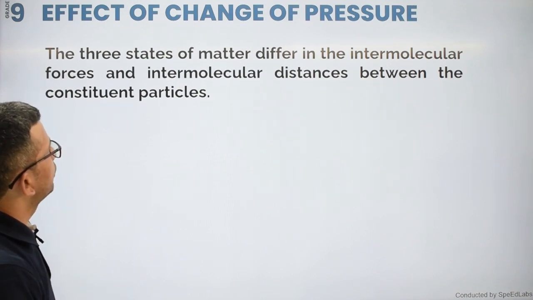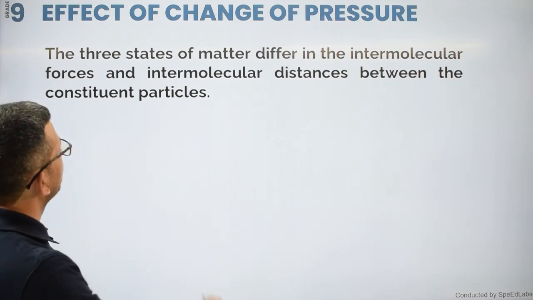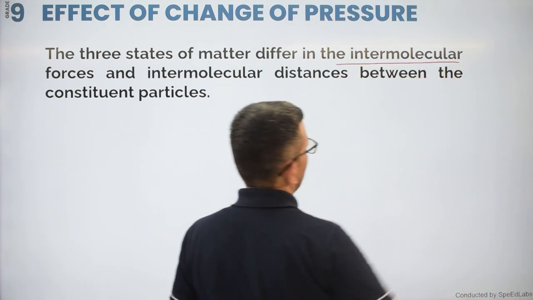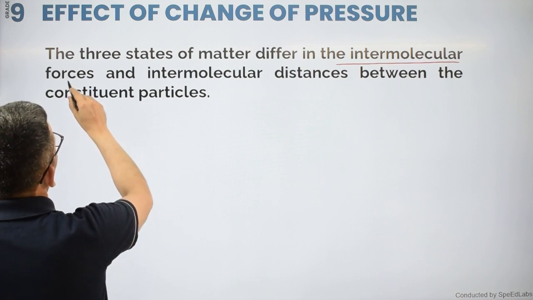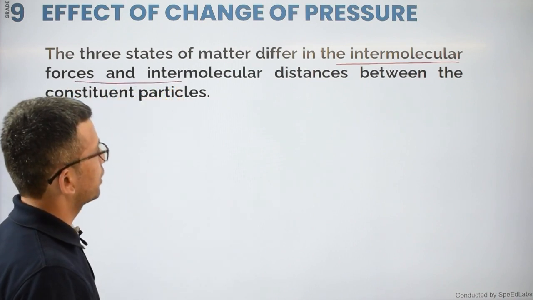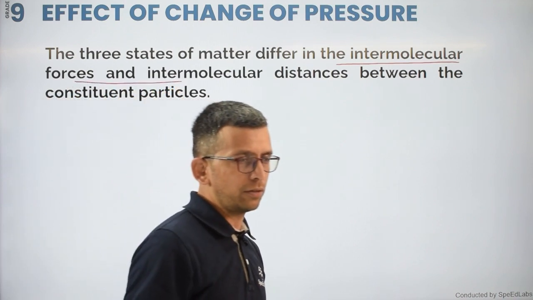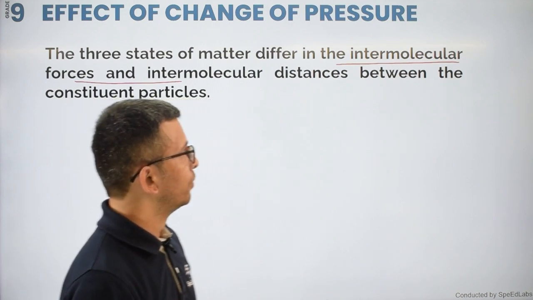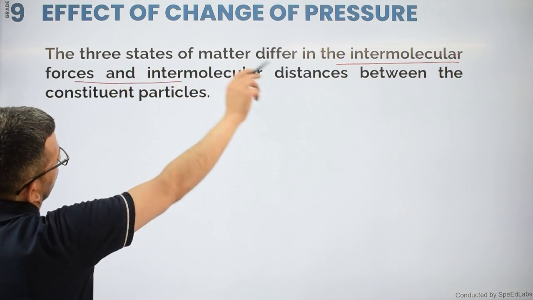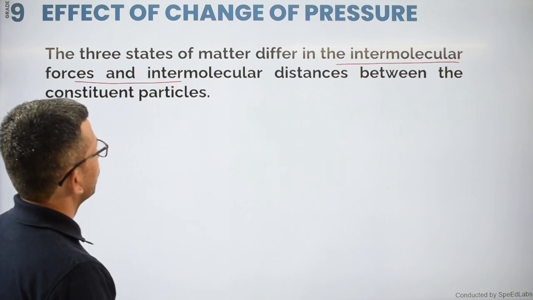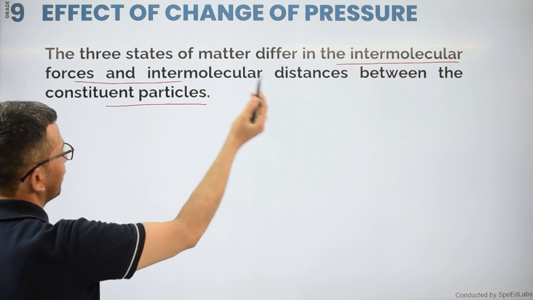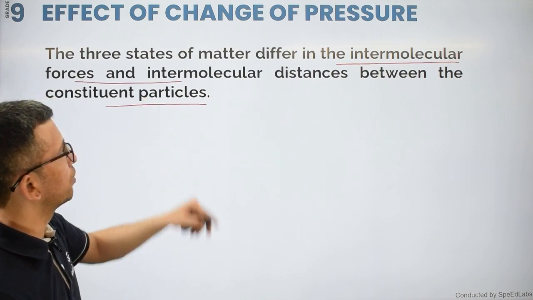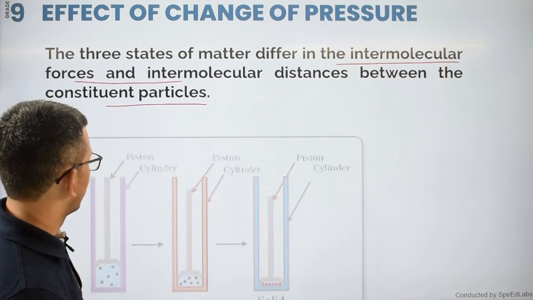Now the three states of matter differ in intermolecular forces. Yes, we know that solids, liquids, gases are all there. And intermolecular forces of attraction, or you can say the intermolecular distance, are different in all the states of matter. So now we are talking about the effect of change of pressure here. In all the substances you will find different intermolecular spaces and intermolecular forces.